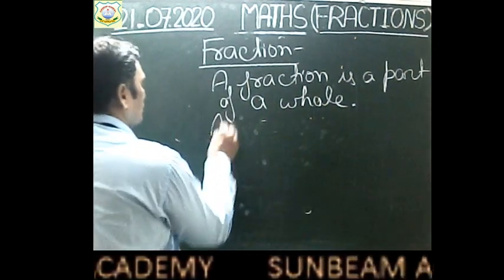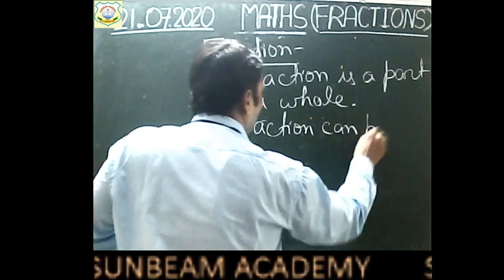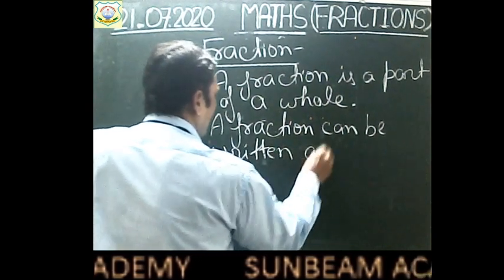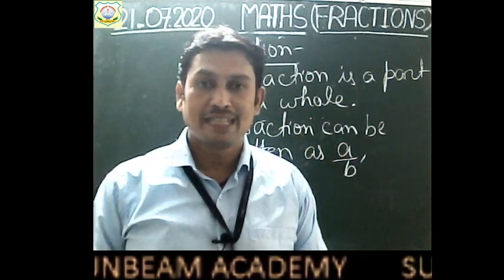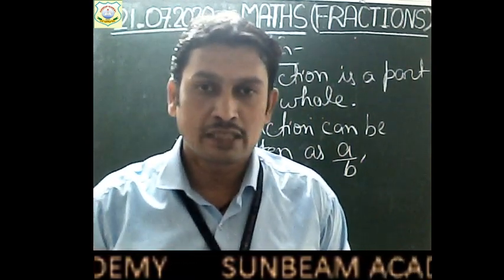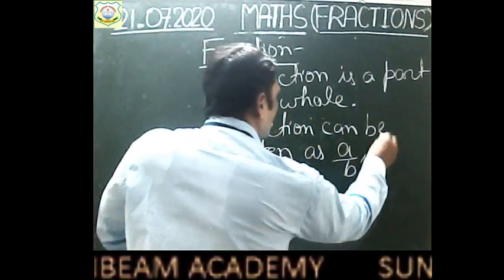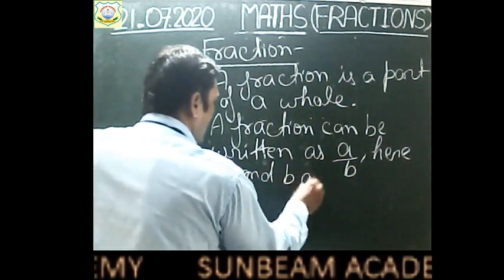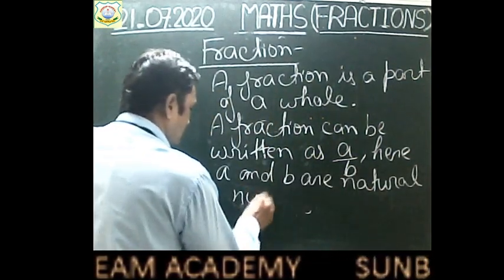Write down. A fraction can be written as a upon b. a is a natural number, children. This is not a negative number. This is not a negative integer. a and b are natural numbers, right? So a upon b. Here a and b are natural numbers.